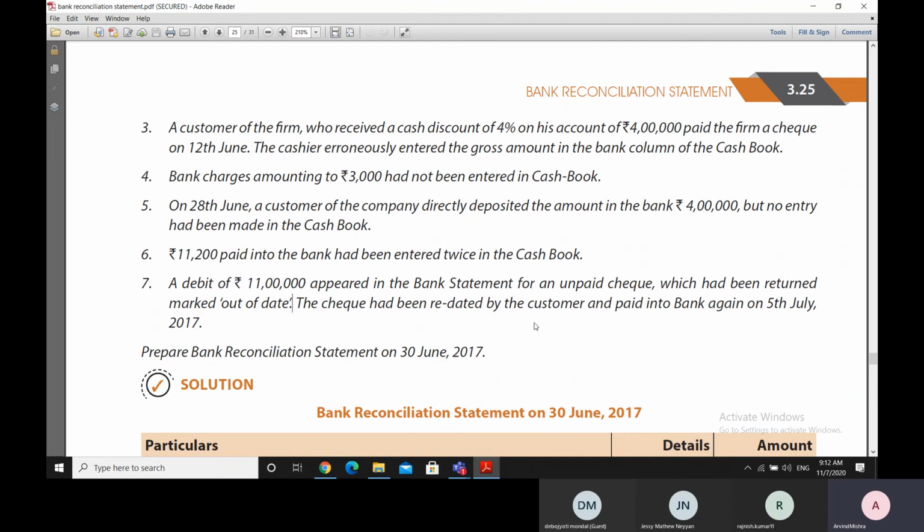On 30th of June, the situation is that there is a debit of 11 lakh in the bank statement because the bank has debited our bank statement for 11 lakh rupees, but this entry we have not entered in the cash book.